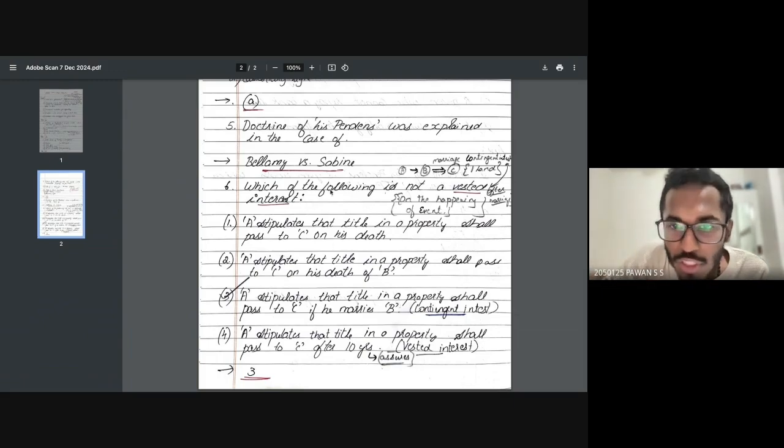So now, which of the following is vested and contingent interest? Both the options have to be mentioned, that's why I will just show it to you. A stipulates that the title in a property shall pass to C on his death. Obviously, don't consider this.